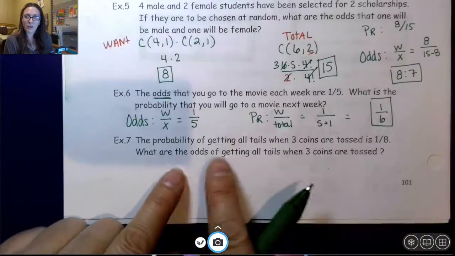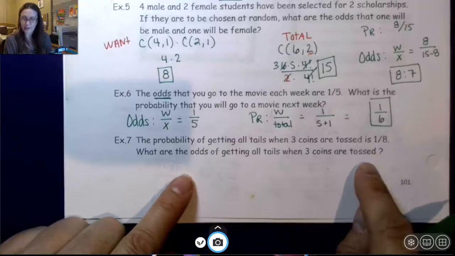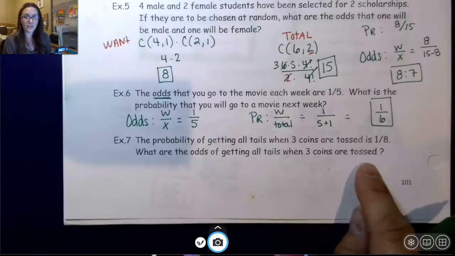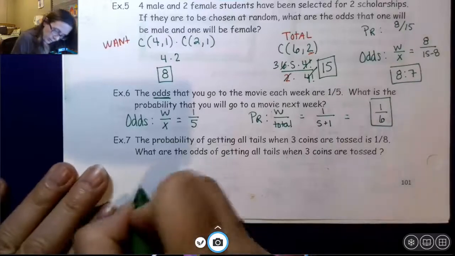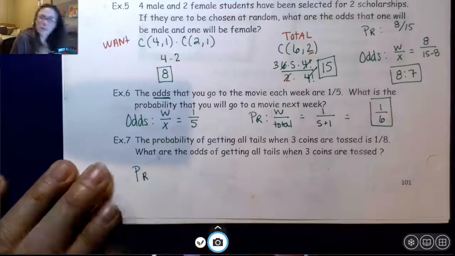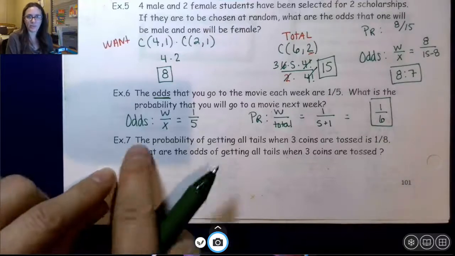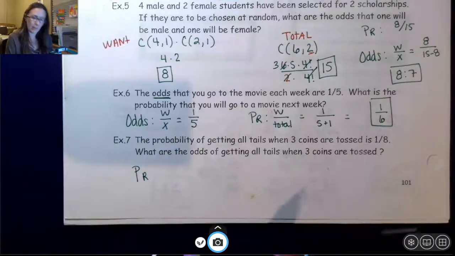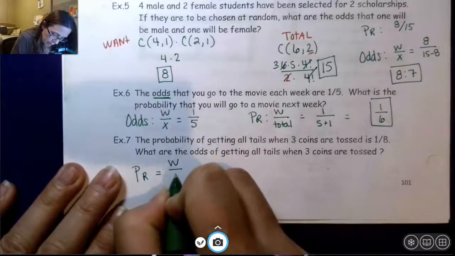The probability of getting all 3 tails when 3 coins are tossed is 1/8. What are the odds of getting all tails when 3 coins are tossed? Well, again, some of you can do this in your head. If you can't do it in your head, I really suggest you write it out each time so you see that process. Probability, want over total.